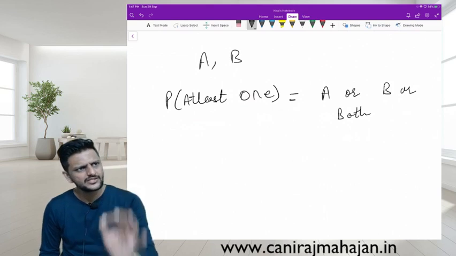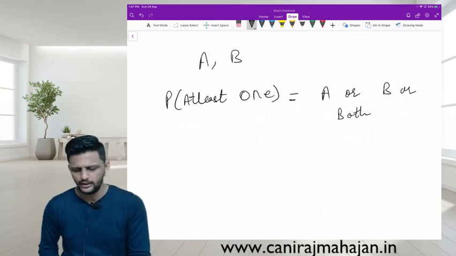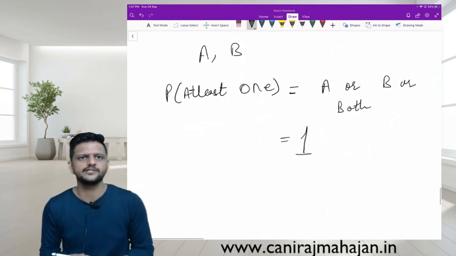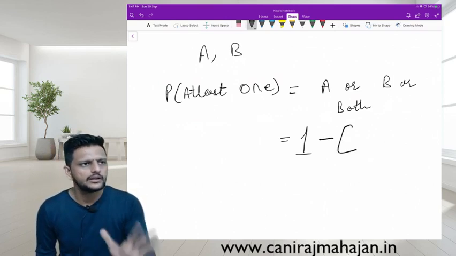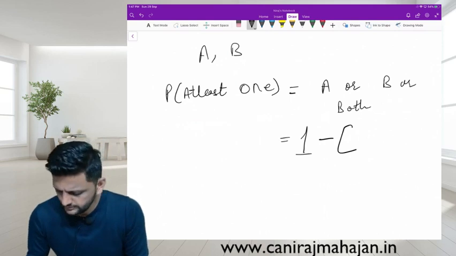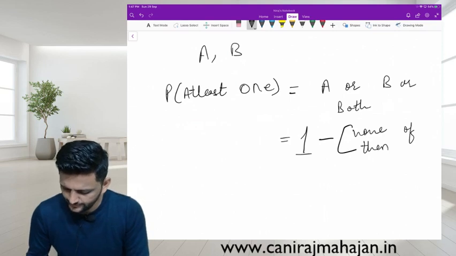This is the same concept of A and B, and the intersection will also come into the picture. Total probability is always 1 minus none of them will happen. Don't remember? None of them will happen.